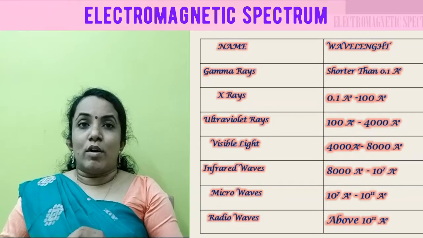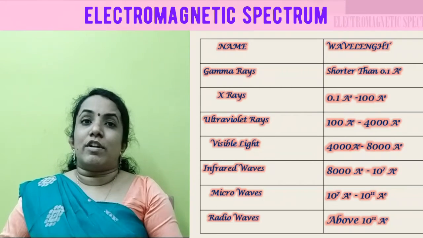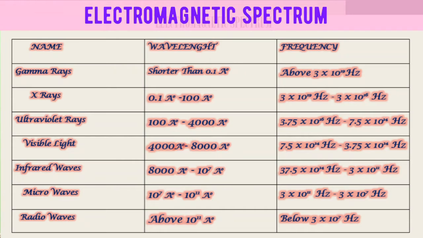Since the increasing order of wavelength is the decreasing order of frequency, gamma rays have frequency above 3 × 10^19 Hz. X-rays have frequency in the range of 3 × 10^16 to 3 × 10^19 Hz. Ultraviolet rays have frequency in the range of 7.5 × 10^14 to 3 × 10^16 Hz. Visible light has frequency ranging from 7.5 × 10^14 Hz to 3.75 × 10^14 Hz.